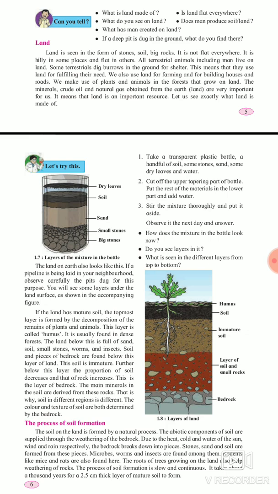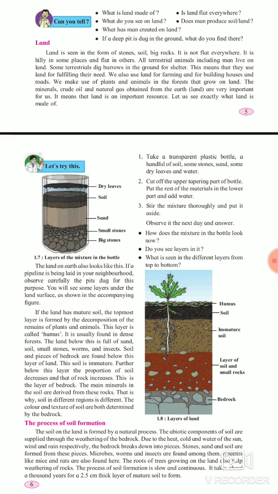So what is land? Land is seen in the form of stones, soil, and big rocks. As you see in this figure, picture number 1.7, layers of the mixture in a bottle. It is not flat everywhere. It is hilly in some places and flat in others. As I told you, around Pune mountains are there. If you go far away from Pune, you will see plain land, and then again you will see mountains. So land is not flat everywhere.